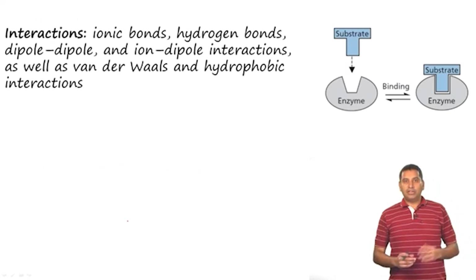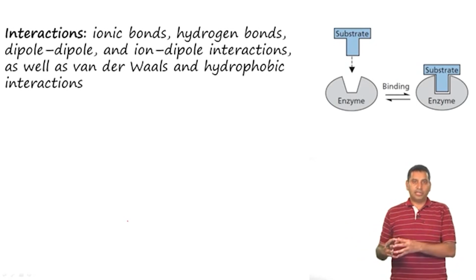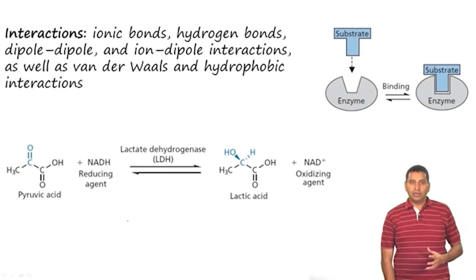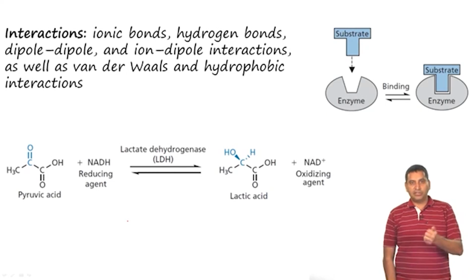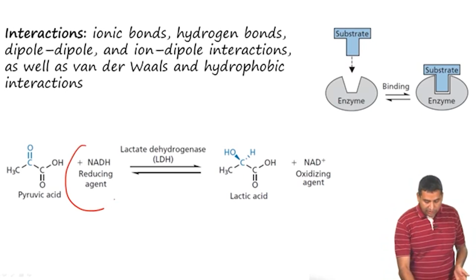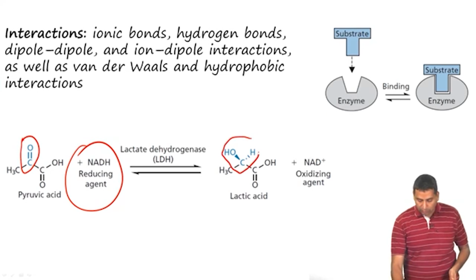Okay. Now, as we looked at earlier, the binding interactions between the substrate and the enzyme are largely non-covalent in nature, and these non-covalent interactions we have already classified as ionic bonds, hydrogen bonds, dipole-dipole or ion-dipole interactions, hydrophobic interactions and van der Waals interactions. Okay. So, one of the examples that we can look at is the conversion of pyruvic acid to lactic acid by this enzyme called lactate dehydrogenase. So, here it uses NADH as a reducing agent, and this ketone is converted to an alcohol.